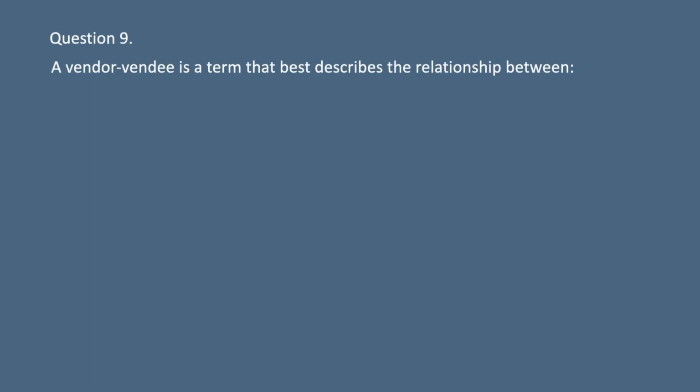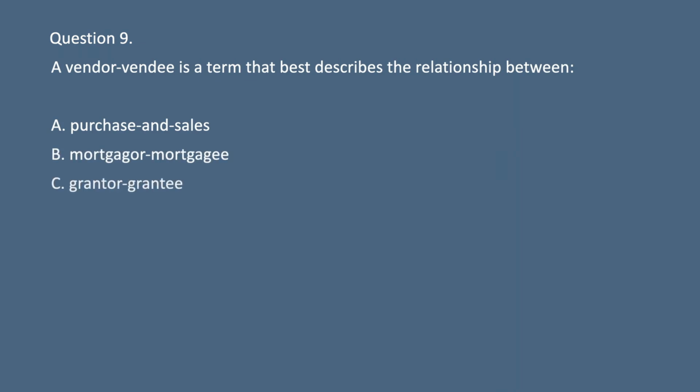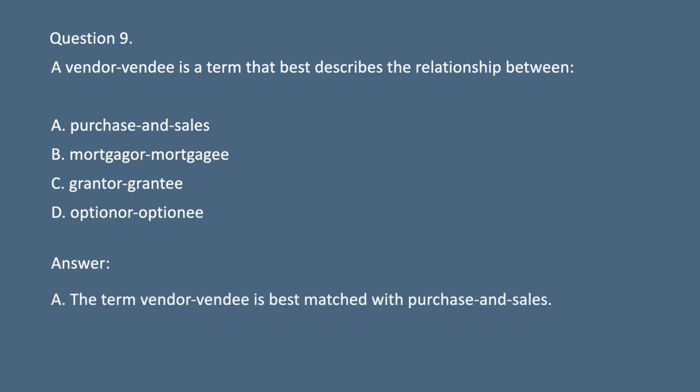Question 9. A vendor vendee is a term that best describes the relationship between A. Purchase and sales. B. Mortgage or mortgagee. C. Grantor grantee. D. Option or optionee. Answer: A. The term vendor vendee is best matched with purchase and sales.